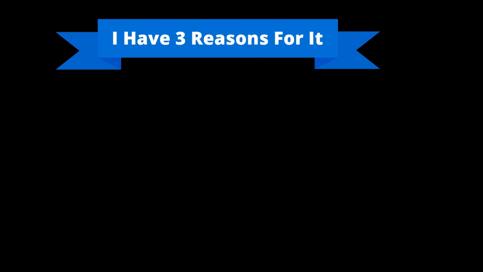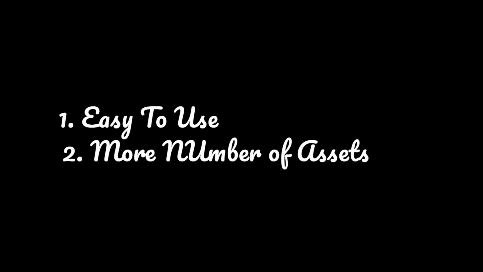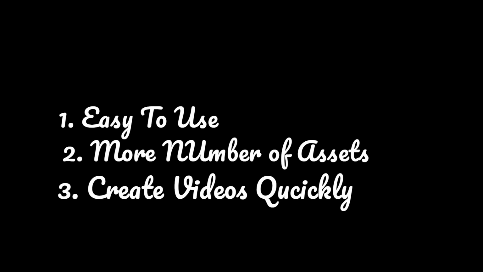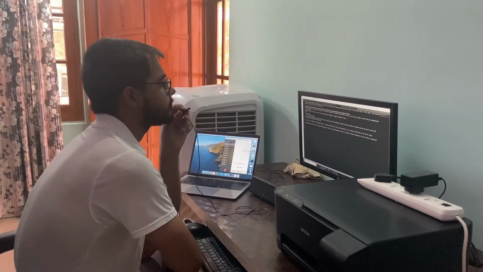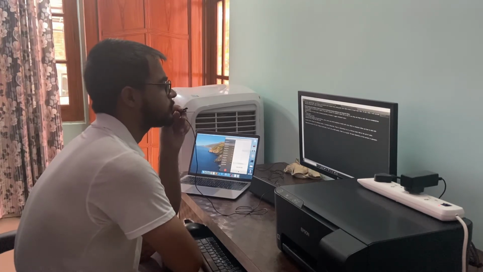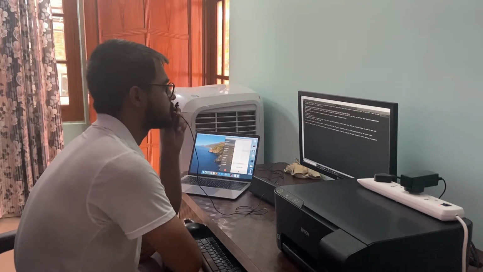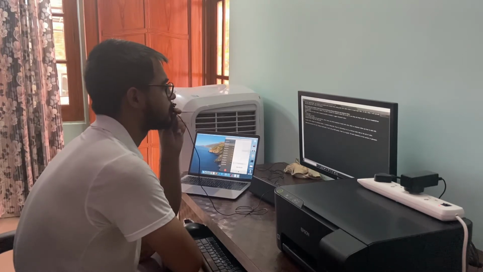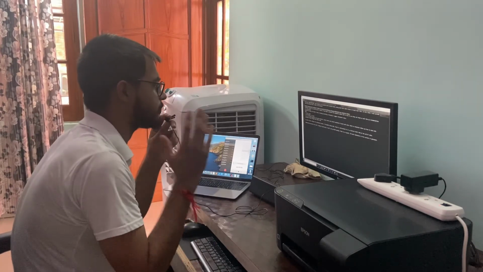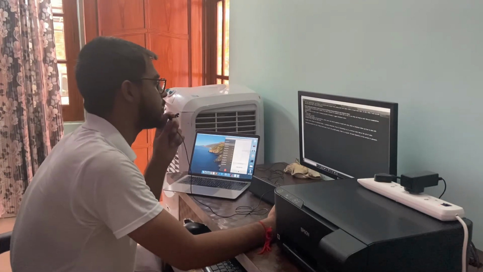Number one, easy to use compared with animation videos. Number two, more assets. Every software comes with built-in characters and other assets. I have seen that all the whiteboard software has more assets. Number three, you can create videos quickly. You only need to provide voiceover like I am providing in this video. Select an asset and then control asset animation to match with the voice. While in animation videos you have to deal with walking and other things that take time.